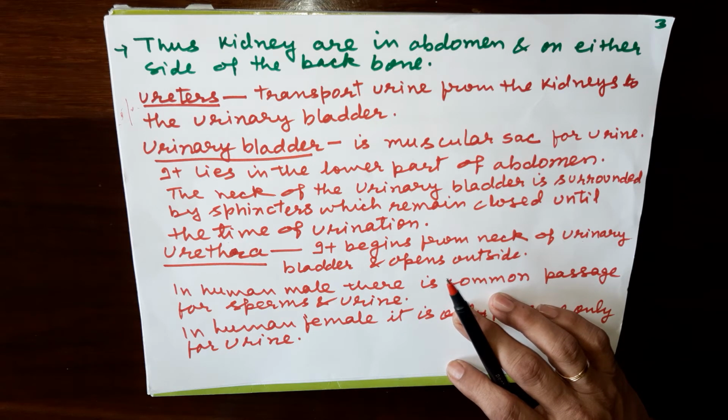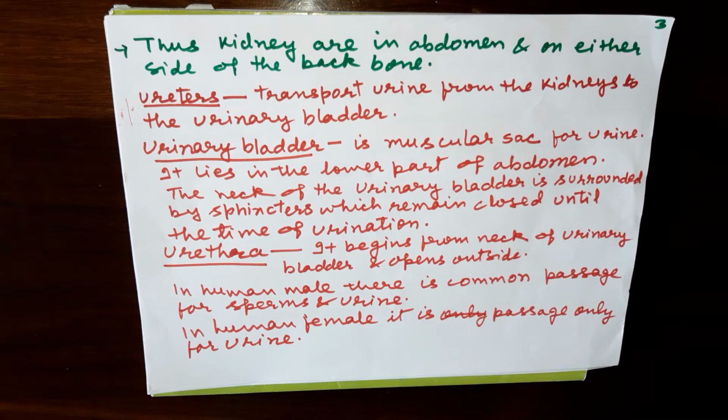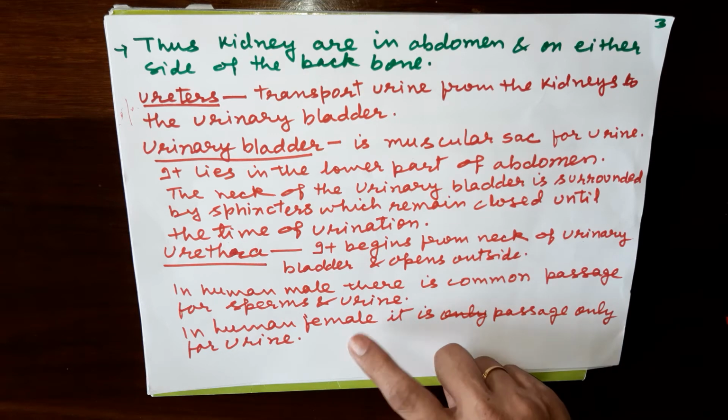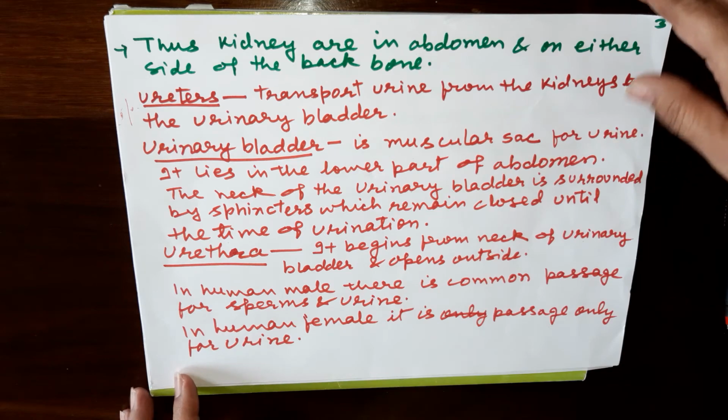The urethra begins from the neck of the urinary bladder and opens outside. Remember that in human male there is a common passage for sperms as well as for urine, but in human female it is a passage only for urine. So that is the difference between male and female.